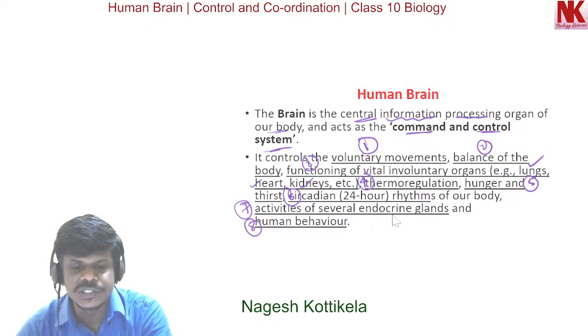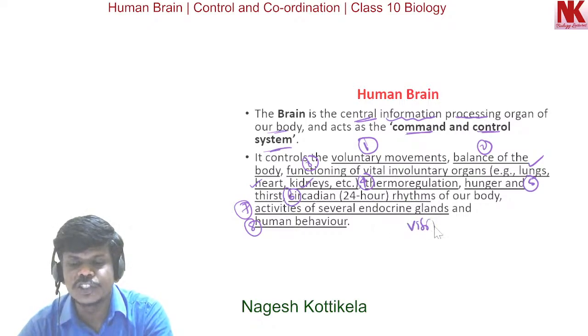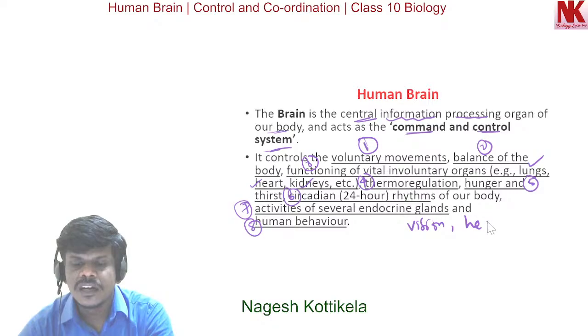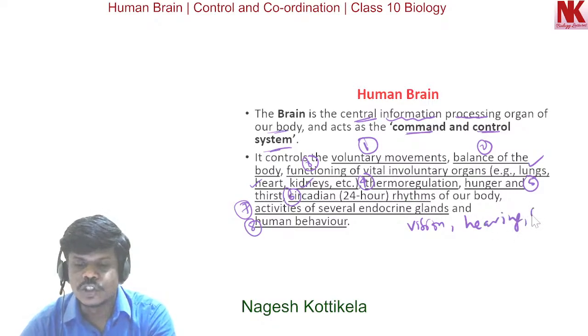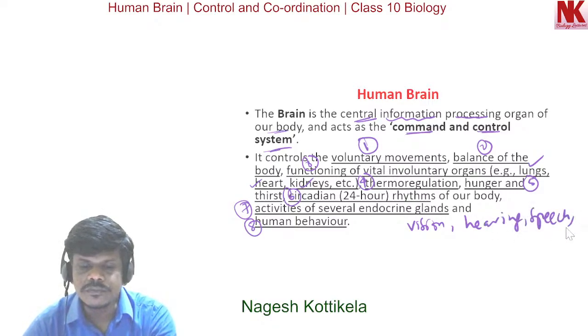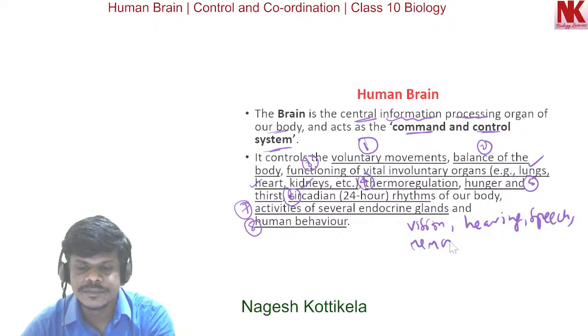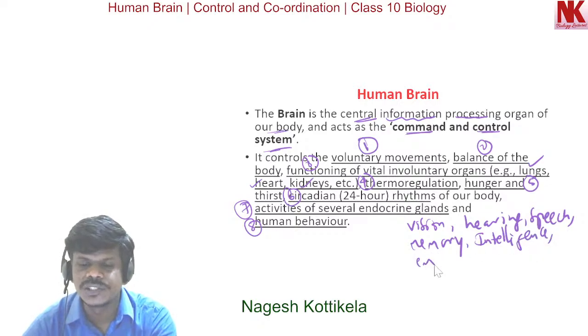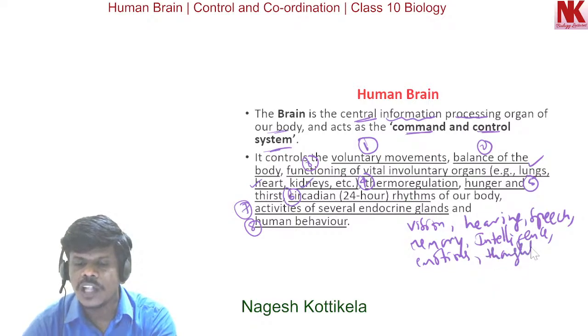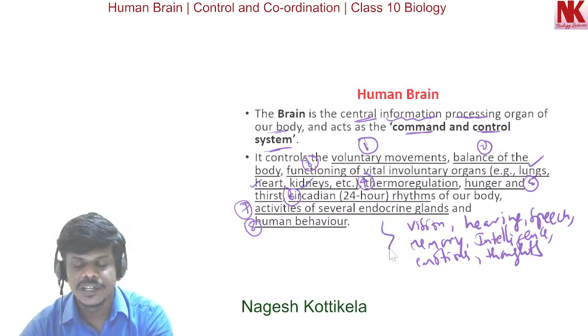Not only this, several other functions: the vision, the hearing, speech, memory, intelligence, emotions, thoughts, all these are controlled by the human brain.